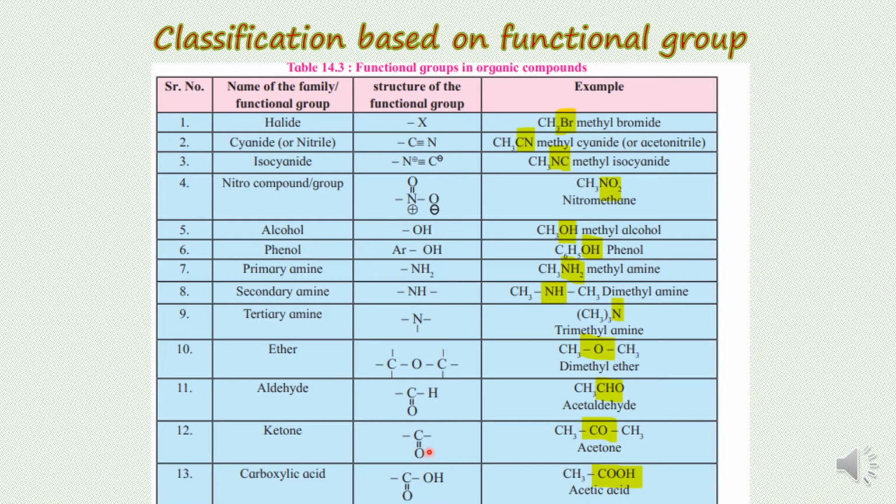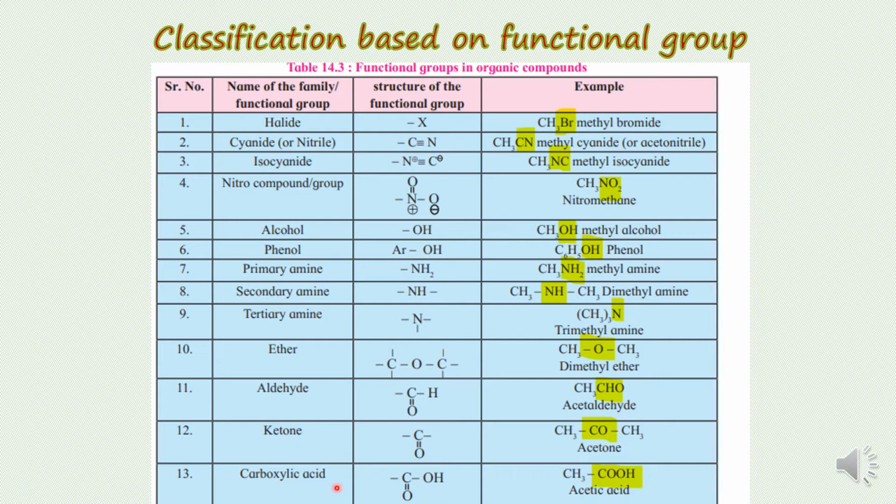For example, if the third valency of carbon is fulfilled by hydrogen, this ketonic group will be transformed into an aldehyde group. Or in the other condition, if the third valency of this carbon is bonded with OH, like here, this group will be considered a carboxylic acid group. For being a ketone group, it is mandatory that the other two valencies of carbon are bonded with two other carbon atoms. Otherwise, it would not be a ketone group.